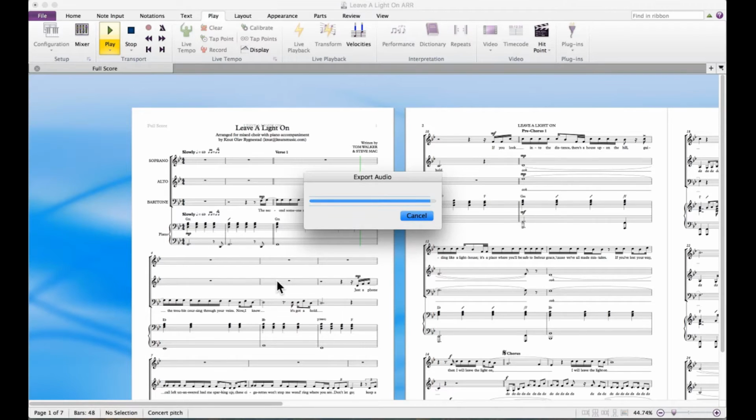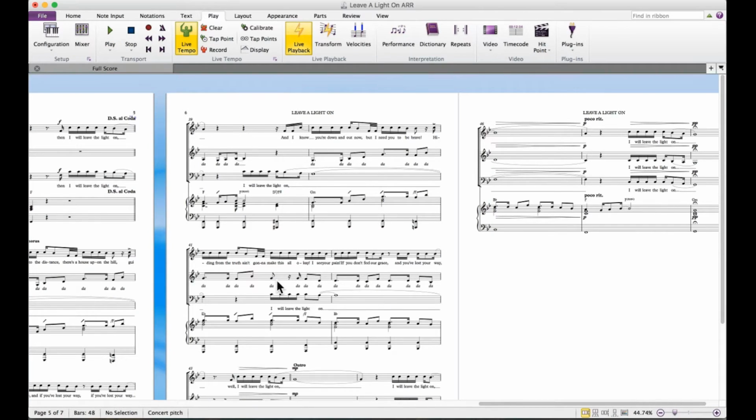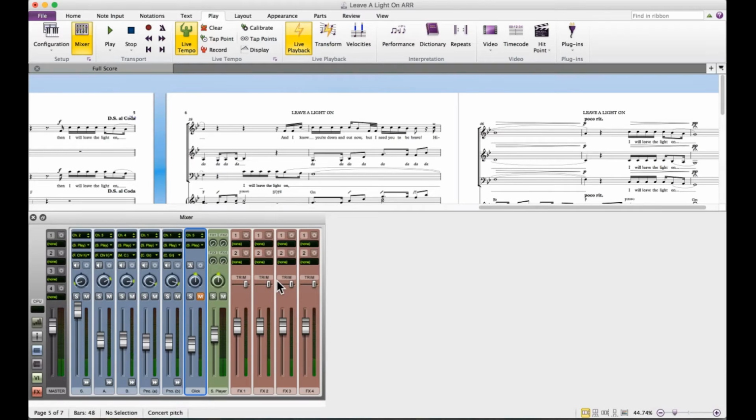I also usually make a part that has all the tracks distributed a bit more evenly. So you'd have soprano there, alto there, in this case the baritone's here, and perhaps the piano here, and sort of put them back to the default position. And then you can get a more neutral practice track, which I like to use because I prefer to hear all the parts equally. But this will depend on your choir, and you can make a judgment call on that based on their skill levels. And that's all there is to it.